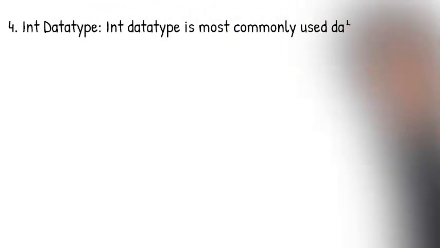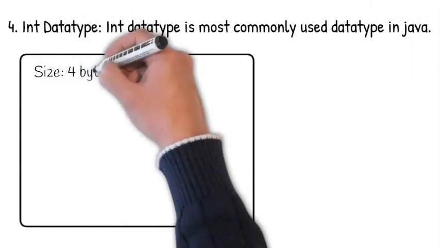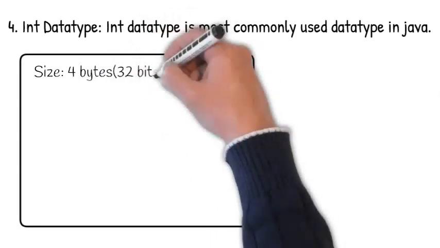So byte and short data types are used to store small values. Next we have the int data type. The int data type is the most commonly used data type. The size of the int data type is 4 bytes, which is equal to 32 bits.